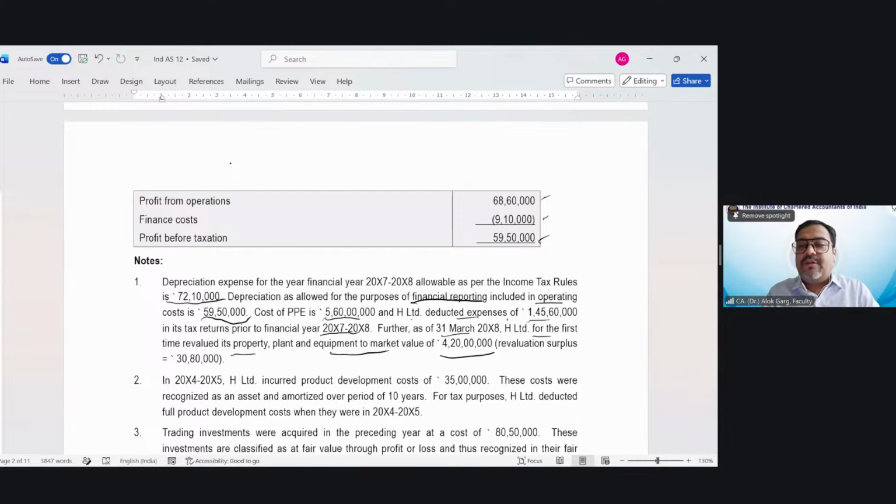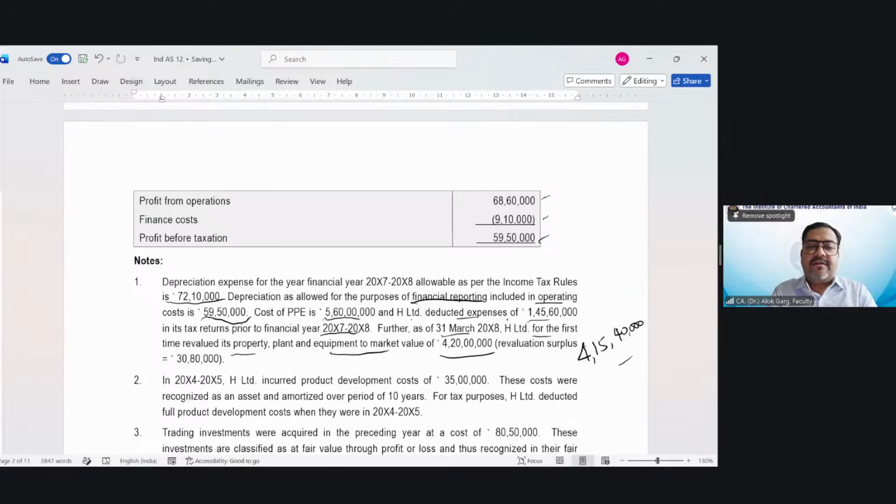So if you reduce 5.6 minus 1.45, how much will it come to? 4.15, and you reduce 60,000 also. So it will come to 4 crore 15 lakh 40,000. I hope I am right.